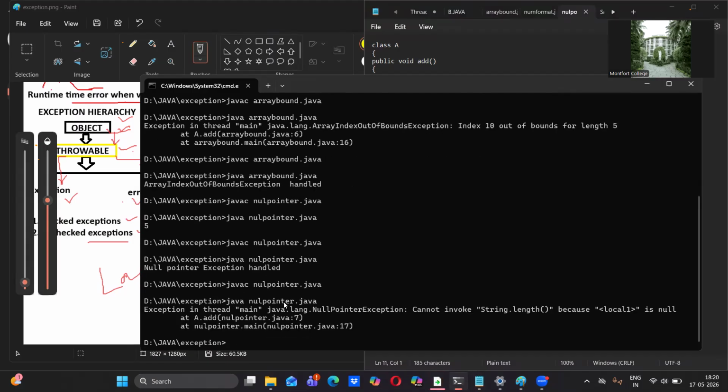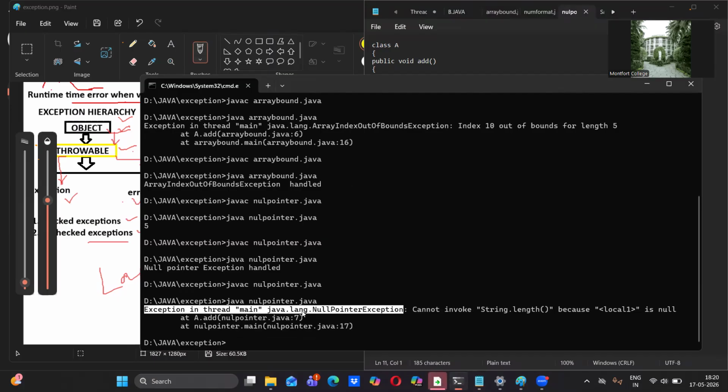Now you see, during the runtime only we are getting this problem. See, what are the examples we have seen? Everything we are getting problem in runtime, not in compilation time. What error does it show? Exception in thread main. Okay, all right. In which package? Lang package. Which exception? Null pointer exception we are getting.